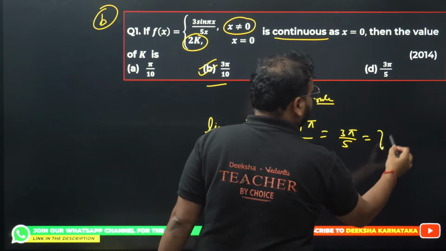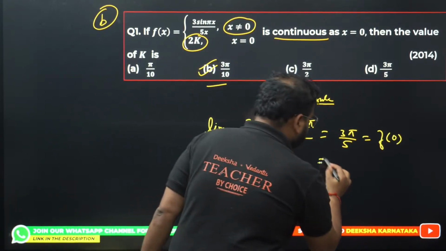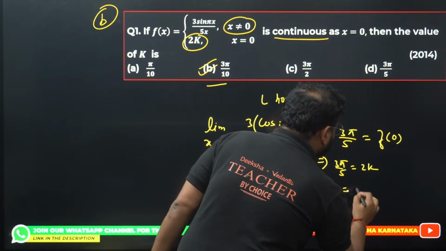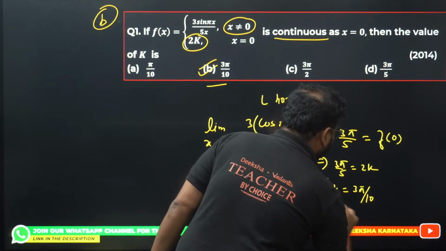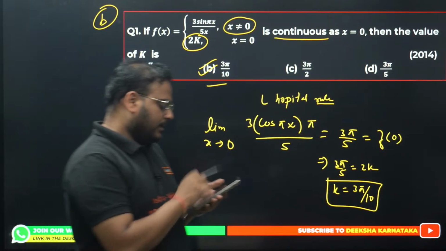It will become f(0) should be equal to 3π by 5, which is nothing but, in this case, 3π by 5 equals 2k, and the k value comes as 3π by 10. The k value comes as 3π by 10. Hence option B was the correct answer.